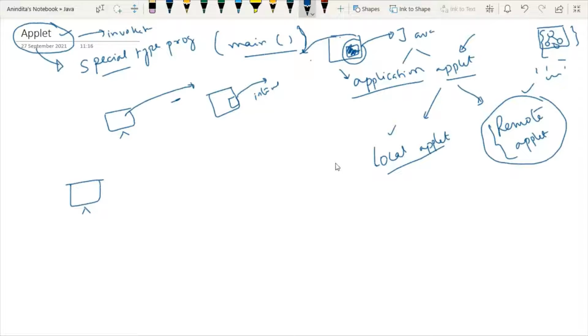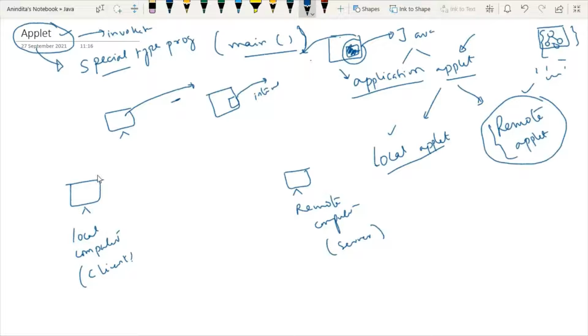Now I'm showing you one architecture so that you will be able to understand in more detail. Say you have one machine, your local computer in which you are working. In general, this kind of machine is known as the client machine. And say you have one remote computer, and this is known as the server machine.